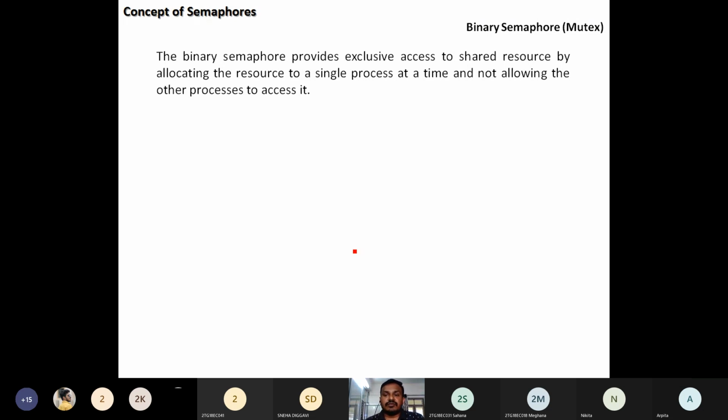Means what? Only one bed in one room. So how many persons are they going to allocate it to? They can access that bed only one person. Here also, the shared resource is allocated to a single process at a time, not allowing the other process to access it. Means in the lodge, if one room is already allocated, the same room is not going to be allocated for another person. Same way.